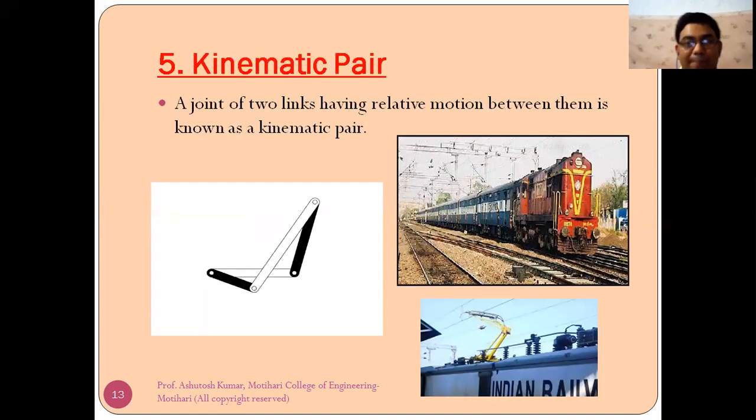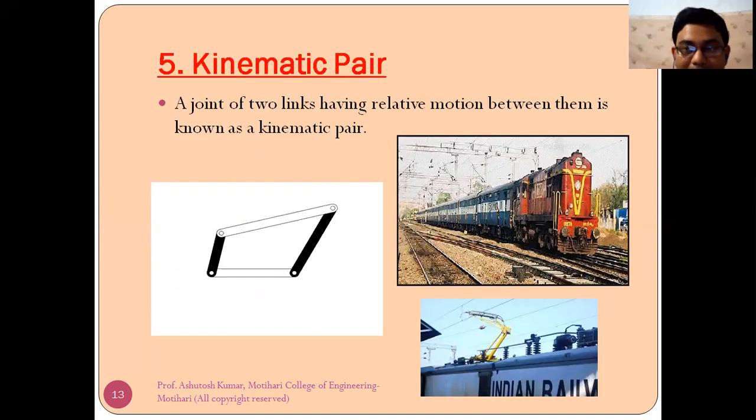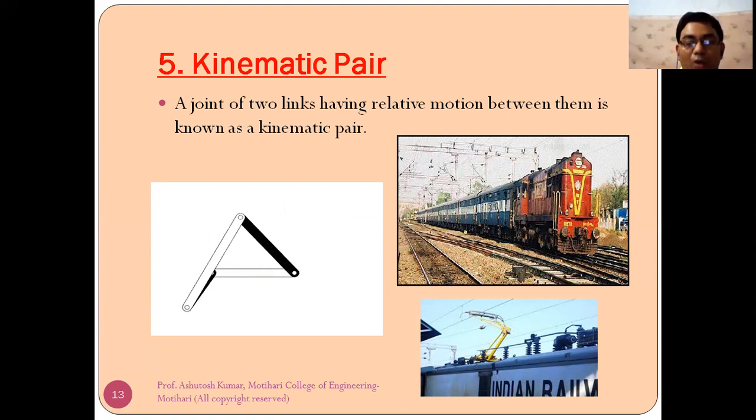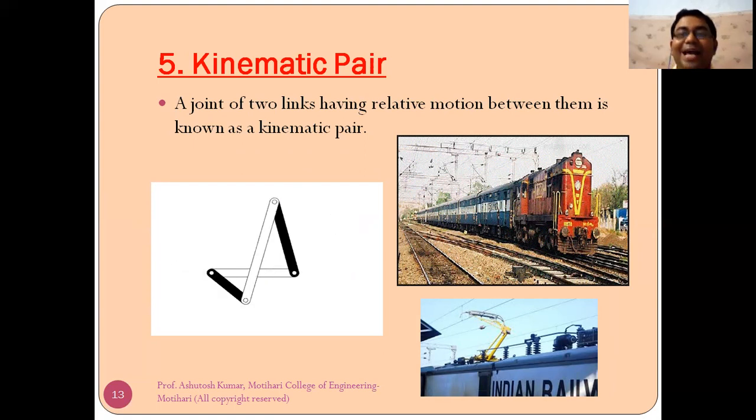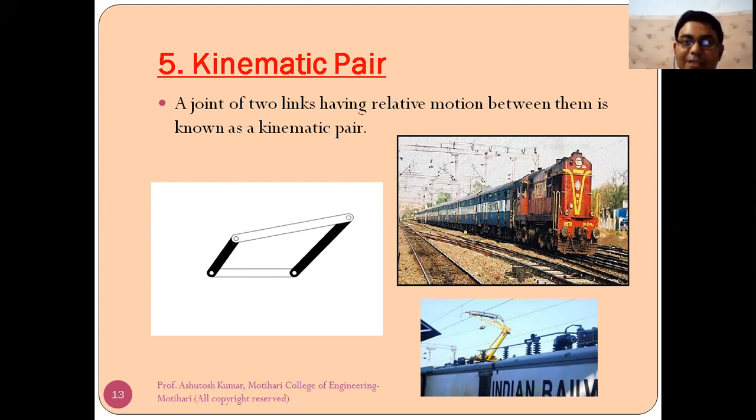Now kinematic pair. We have already discussed what is machine. We have already discussed what is mechanism. We already discussed what are link. We already discussed what are the types of the links. That was rigid link. Then we have flexible link. Then we have fluid link. Now we are going to study kinematic pair.